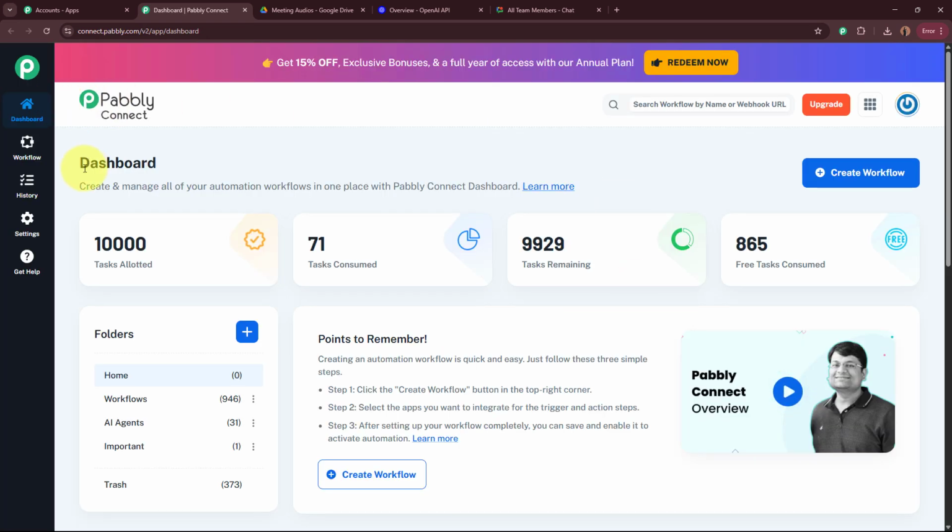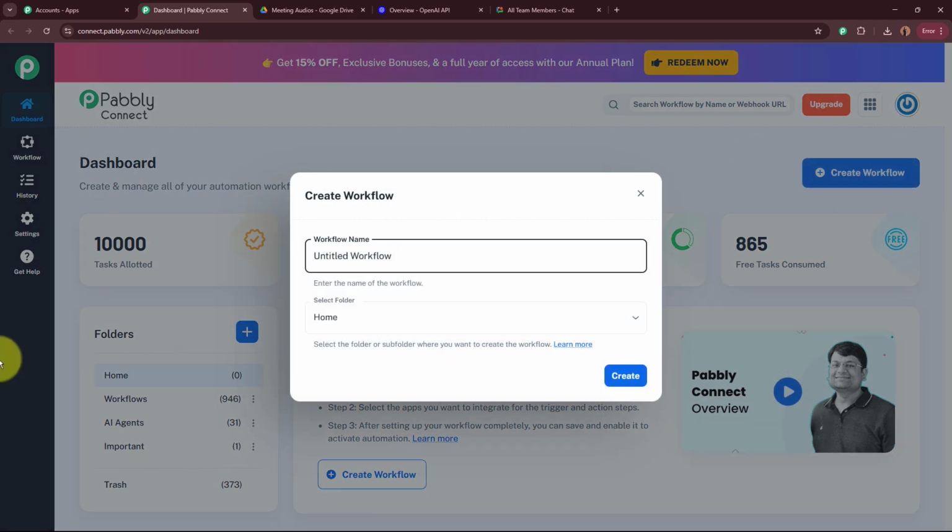After that, Pabbly Connect's dashboard is going to appear in front of you, and to start a new automation process in Pabbly Connect, we need to create a workflow. For that, click on this top right corner button that says Create Workflow. A dialog box is going to appear in front of you, which is asking for the workflow name and for us to select a folder. So for the name of my workflow over here, I'm going to give it as AI agent to transcribe meetings and share MOMs. So this is the name that I want to give to my workflow.